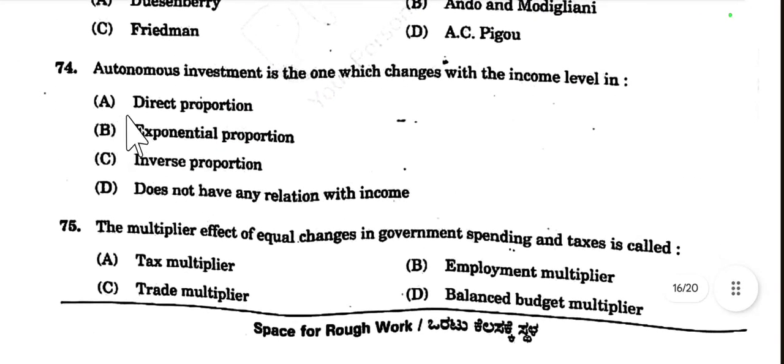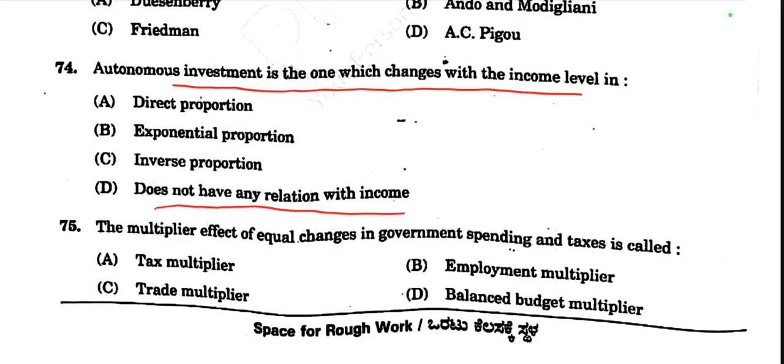Then question number 74. Autonomous investment is the one which changes with the income level in direct proportion, exponential proportion, inverse proportion, or doesn't have any relation with income. Autonomous investment is not related with income. So autonomous investment doesn't have any relation with income. So option D is the right choice.